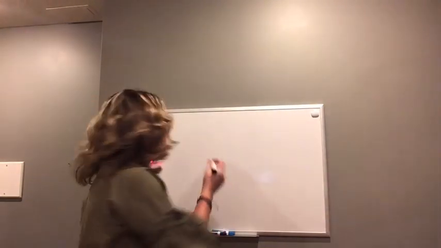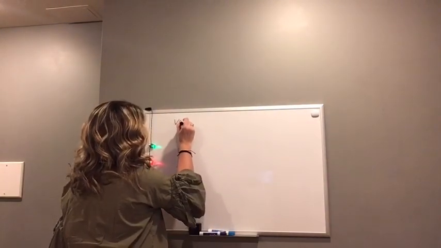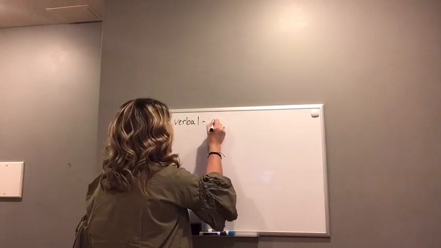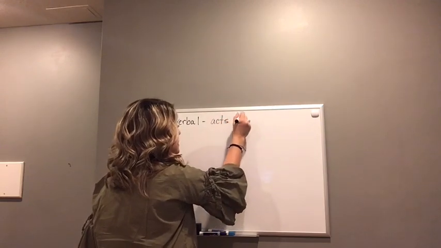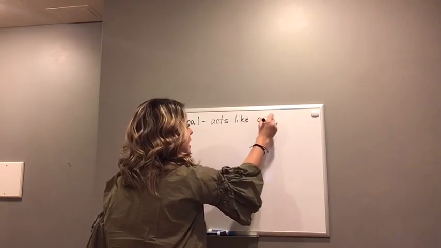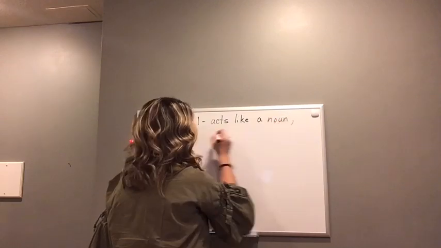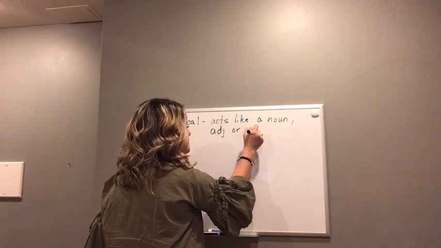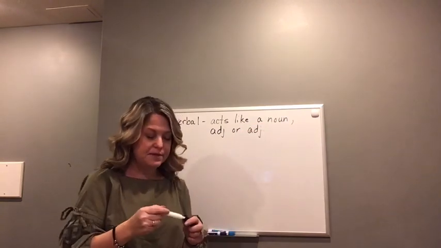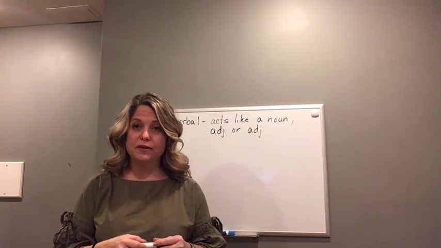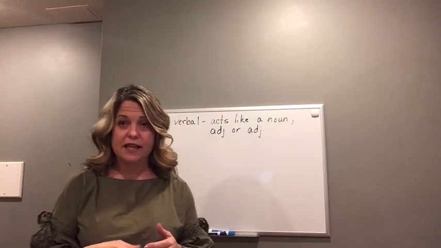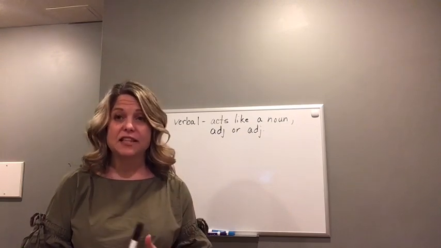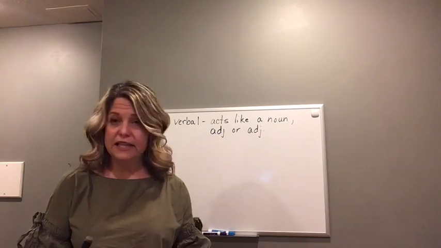Now, as I said, a verbal is a word that looks like a verb, but it acts like a noun, an adjective, or an adverb. Now, tonight's verbal, as I said, is going to be the gerund that we will review that you learned in class. And gerunds only act like nouns, only nouns.